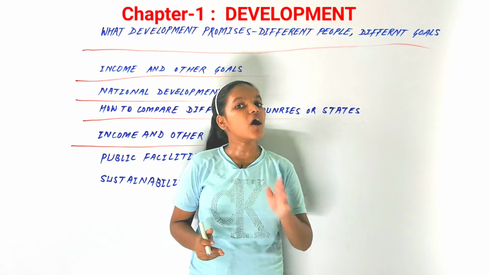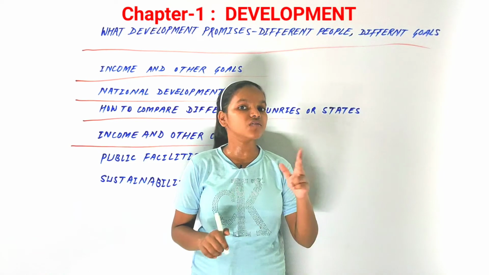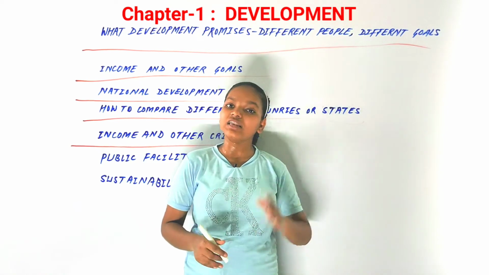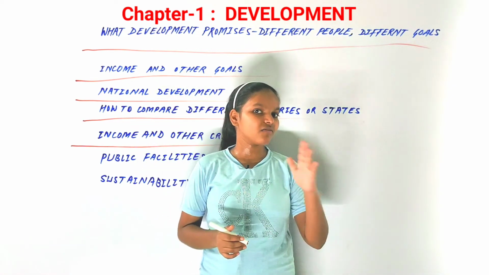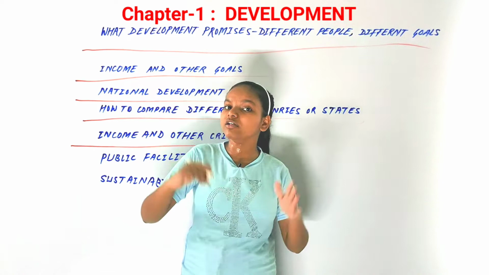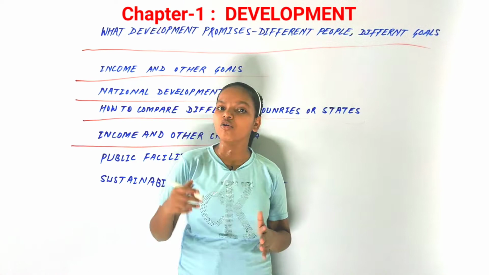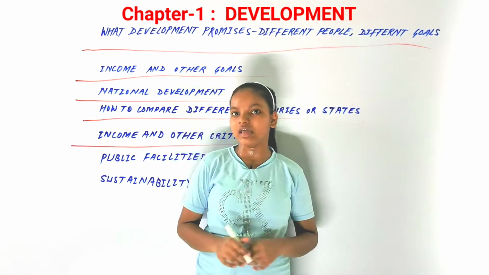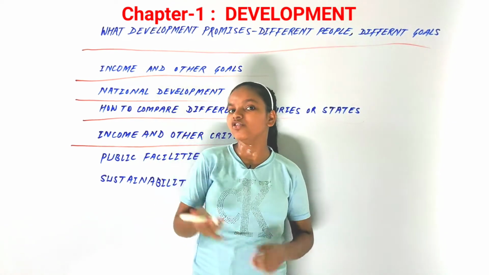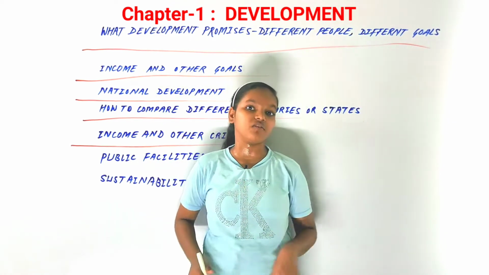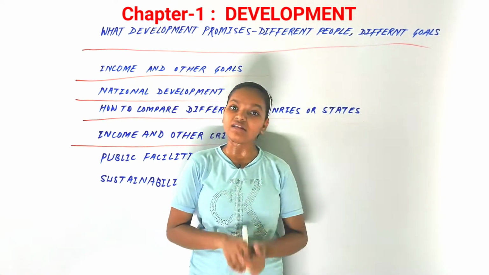Even the per capita income of Sri Lanka is more than that of India. And if we talk about Bangladesh and Myanmar, those countries do have lower per capita income than that of India, but they still have a higher life expectancy rate. Life expectancy rate means that on an average how much a person is expected to live in a country. It isn't that in our country there are no people who are above the age of 70, but on average it is 68.8. That is even more in Japan and those countries. Well, those are advanced countries, but even if we talk about Bangladesh and Myanmar, even these countries have higher life expectancy rates. How is it so?